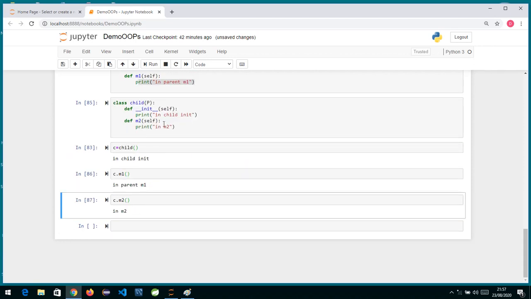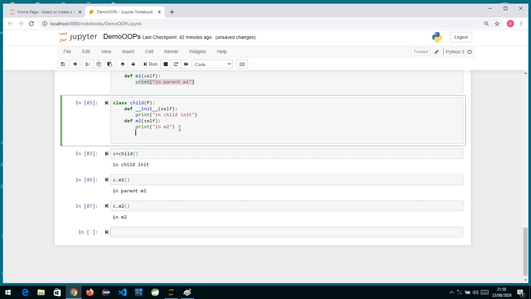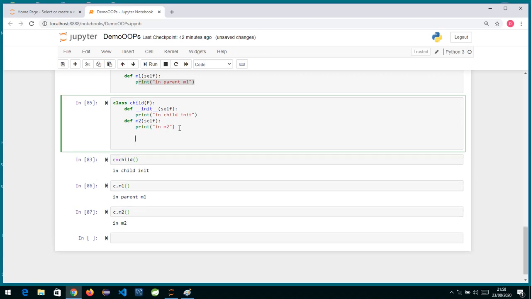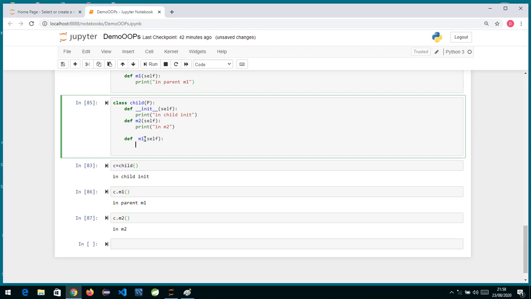Now, what is overriding? By inheritance all the methods of your parent class are inherited in the child, but if you want to re-implement a method given by the parent, according to your own way, we can write the definition again. So with self, I write print, in m1 of child.